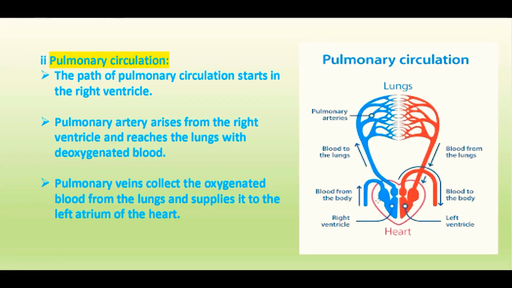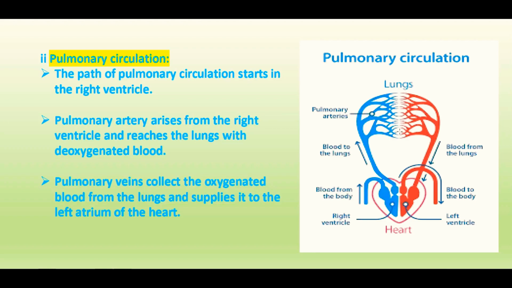The next one is pulmonary circulation. The path of the pulmonary circulation starts from the right ventricle. The deoxygenated blood is taken by the pulmonary artery to both of the lungs after dividing into the right and the left pulmonary artery, and they are taken to the lungs for oxygenation. Once the oxygenation is over, the pulmonary vein collects the oxygenated blood from the lungs and it is supplied to the heart through the left atrium. So this is what is called pulmonary circulation.